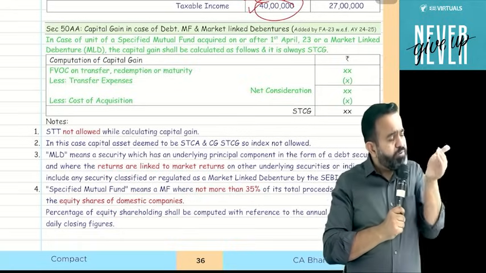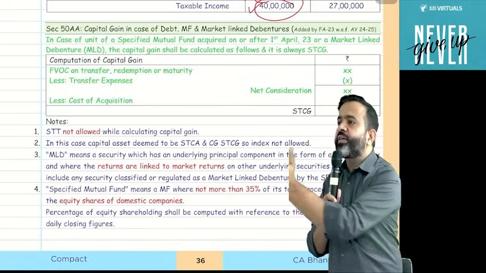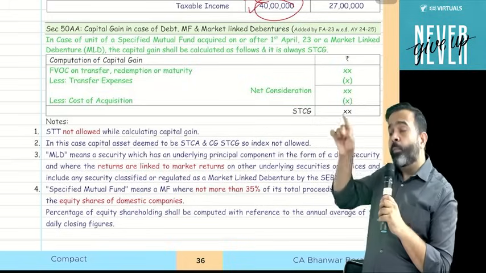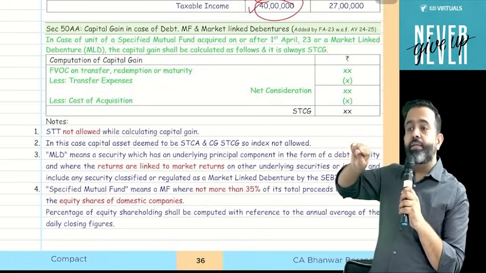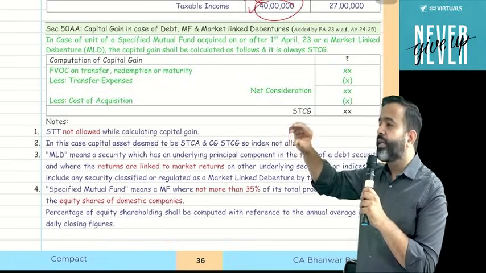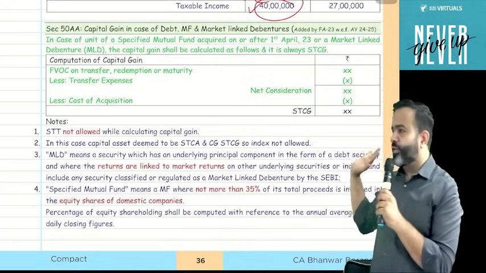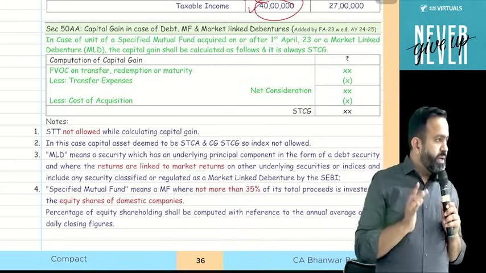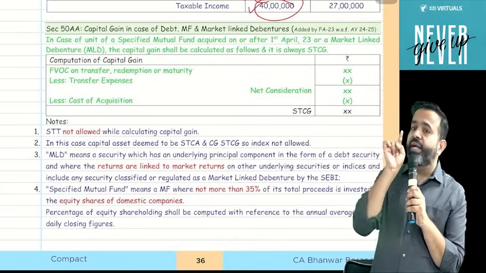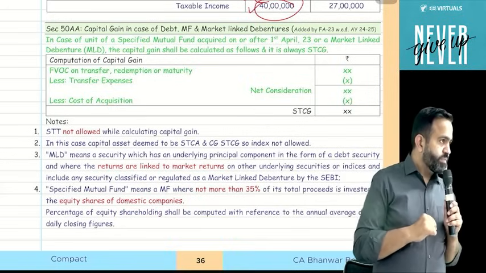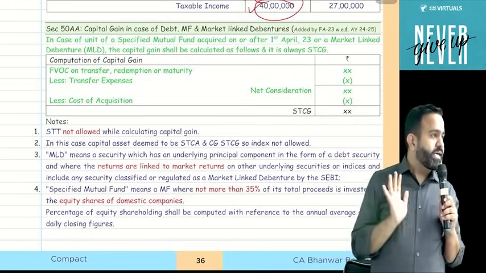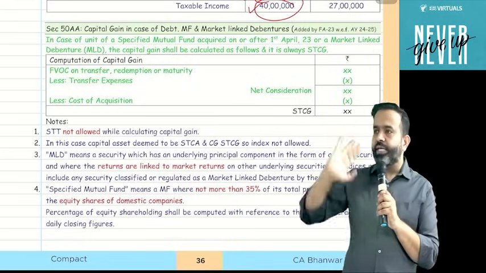When 35% or less is invested in the equity market, that is called a debt mutual fund. And when more than 35% but less than 65%, that will be known as a hybrid mutual fund. For your understanding, just remember it as hybrid mutual fund, because in the examination, the examiner may test on mutual funds this time. They may ask a 5 marks question on how mutual funds will be taxable. So just remember there are three types of mutual fund.